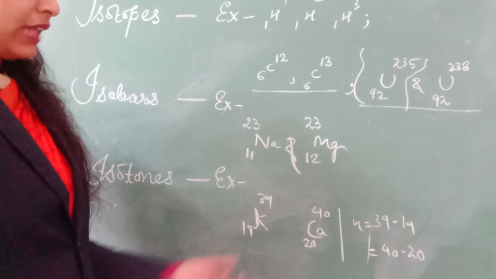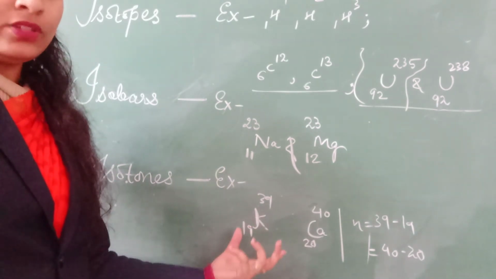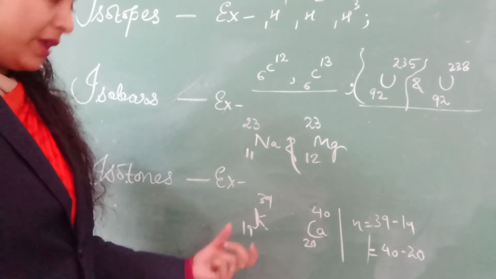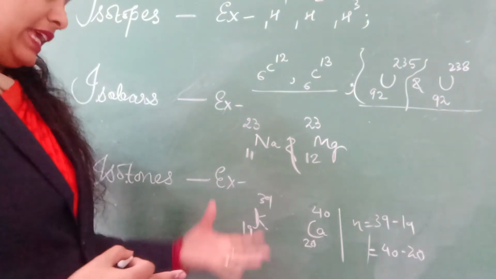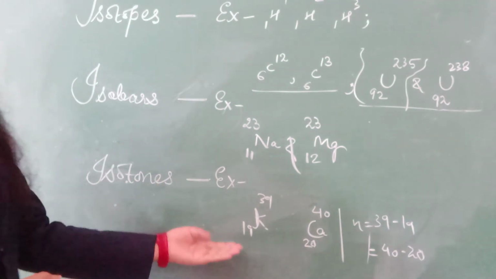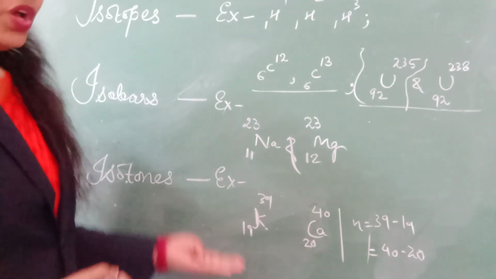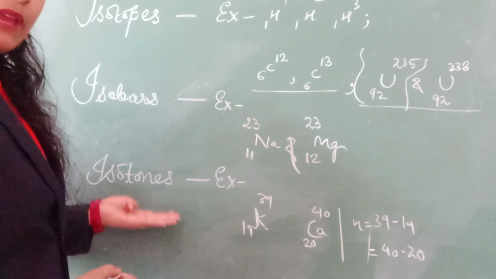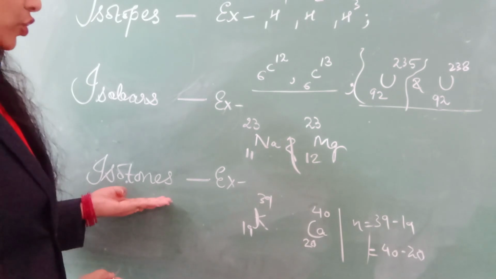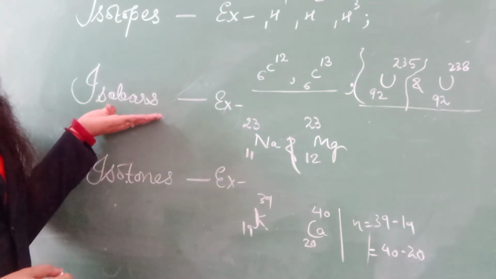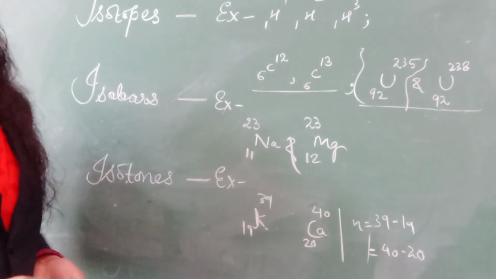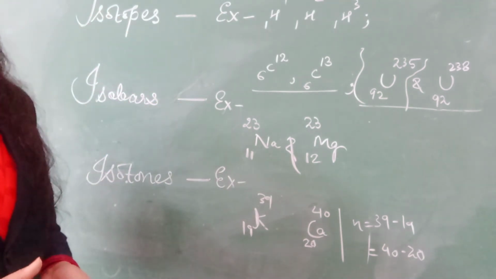So we found that though they are atoms of different elements, the similarity is in the number of neutrons. In both cases, the number of neutrons is the same. So the elements with same number of neutrons are said to be isotones, with same mass number are said to be isobars, and with same atomic number are said to be isotopes.